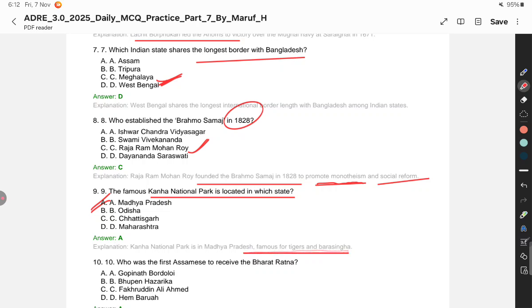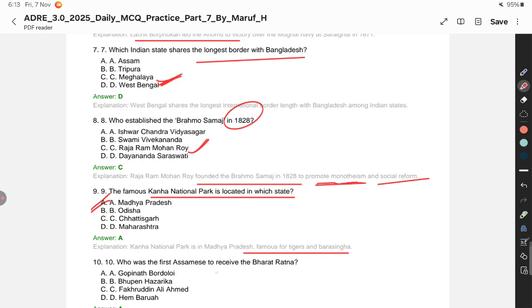Let's move on to the next question I asked: which state has the highest number of tiger population in India? In which state of India do we find the highest tiger population? The answer is obviously Madhya Pradesh. Some may say Kaziranga. Yes, there is the Royal Bengal tiger you can find in Kaziranga as well as Sundarban, but the highest population found in any state of India is obviously Madhya Pradesh. All right, remember this one.